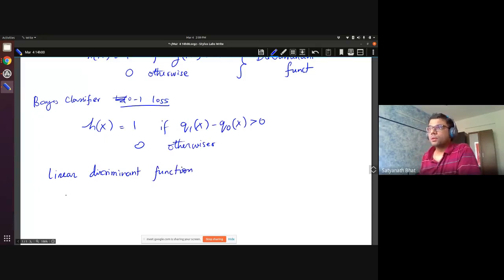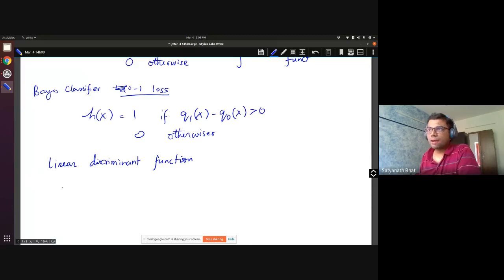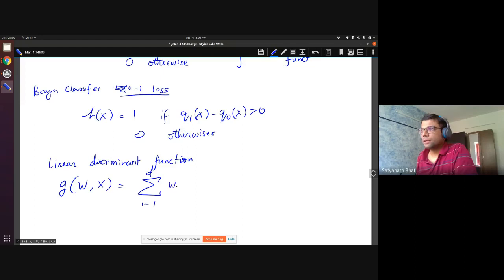This g of x will have two parameters: it will be a function of the weight vector w and x, which is your feature vector, and it is defined as summation over i equal to 1 to d of wi xi plus w naught.